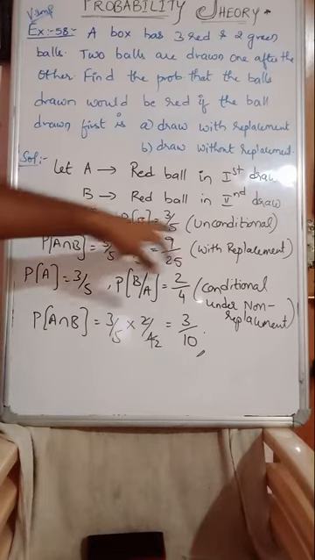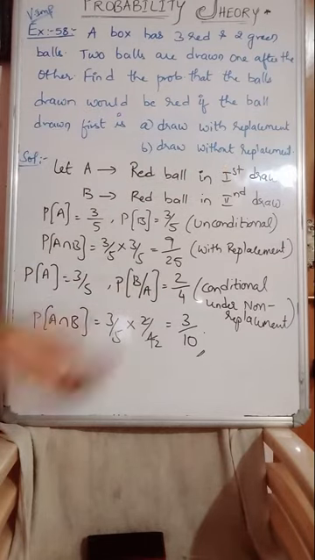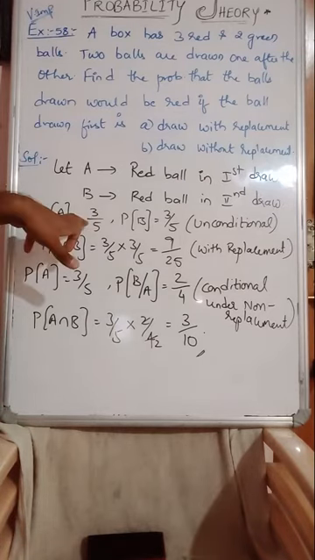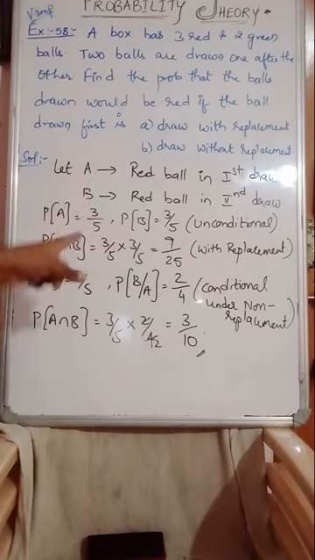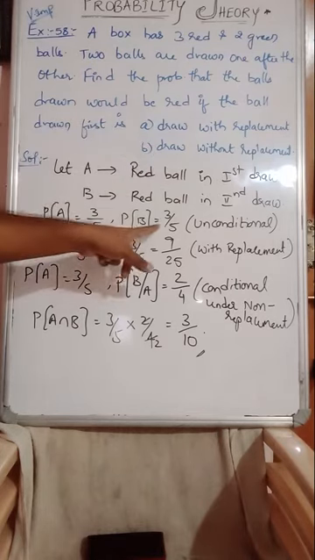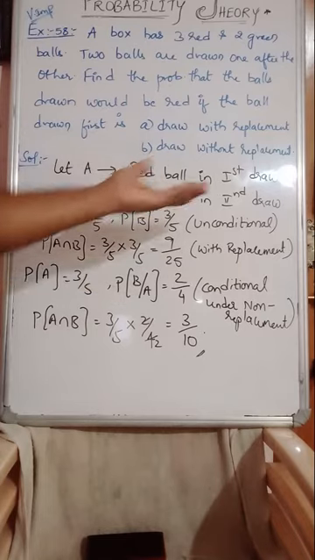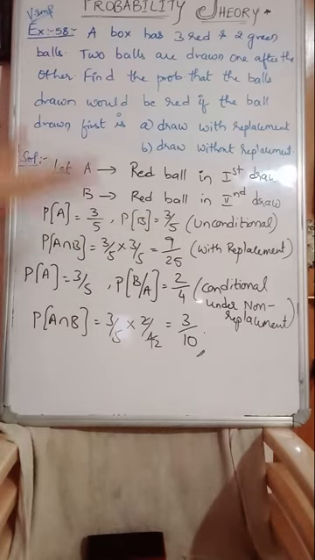So the first one is unconditional because you have replaced it back. First also red you want, second also red you want. Both red only you want. In that case, the first red is selected with probability 3 by 5, then replaced back in the box. Again the second red is selected, so red balls remain the same because you are replacing back, and the total balls also remain the same. Therefore again 3 by 5, that is unconditional.